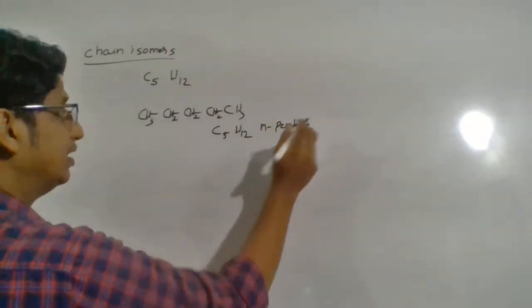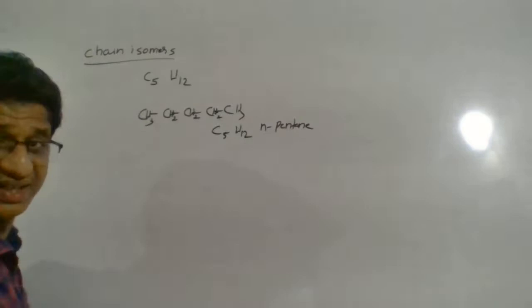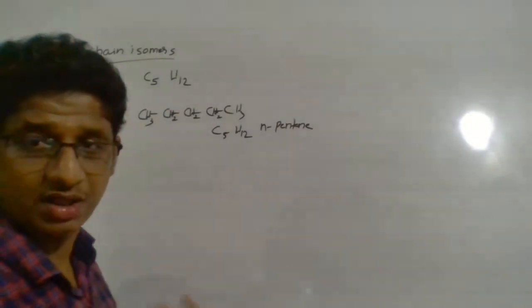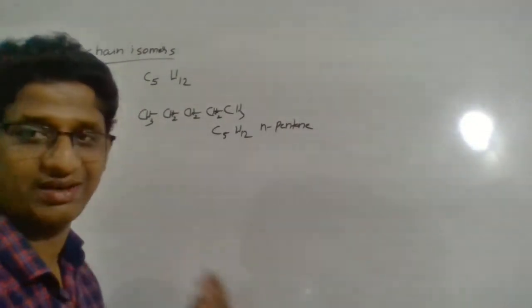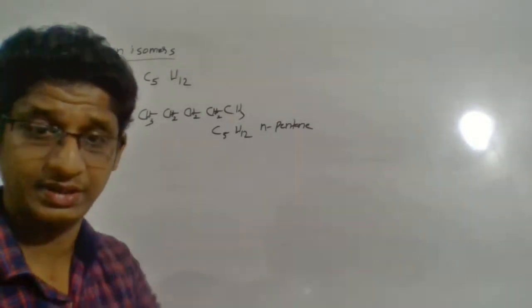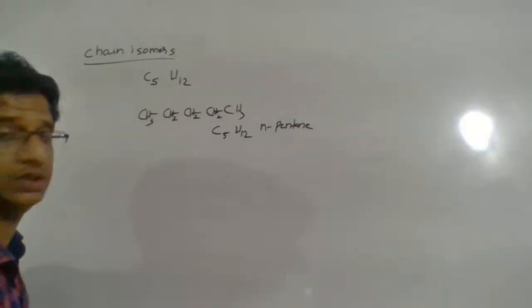N-pentane. Pent stands for 5 carbon. N stands for carbon-carbon single bond. So this is N-pentane. Now let us try to make the structural chain isomers.